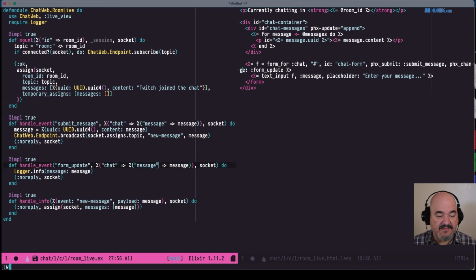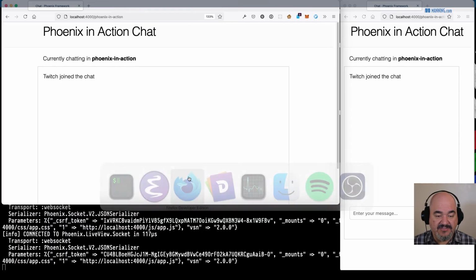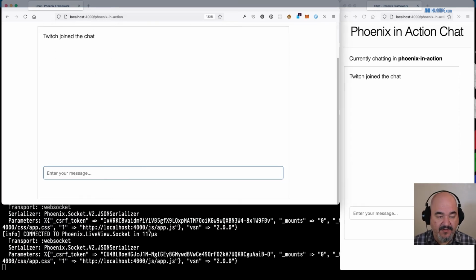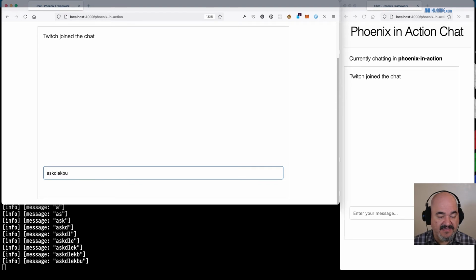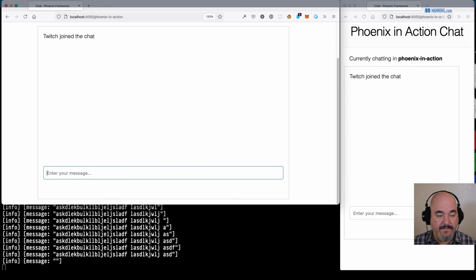I'm doing messages. So again, I mentioned that Elixir does pattern matching on the functions. So in this case, it tried to match the complete pattern we gave it, which was chat, and within the chat map, there's a messages key, and within the messages key, there's a message value. But there is no messages key. It's called message. So let's try it now. All right, so we have the log down below, and as we type, you can see that the message continues to build as we type.